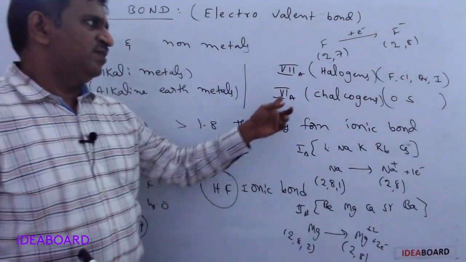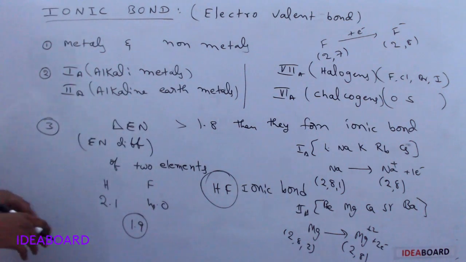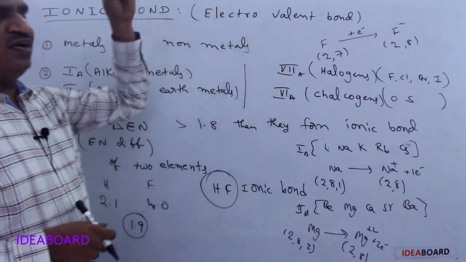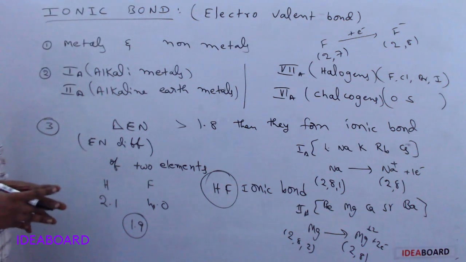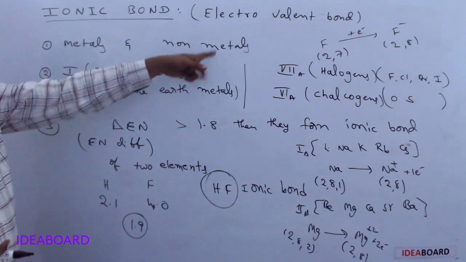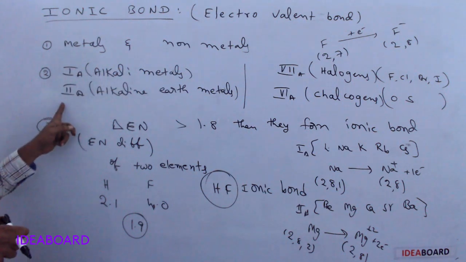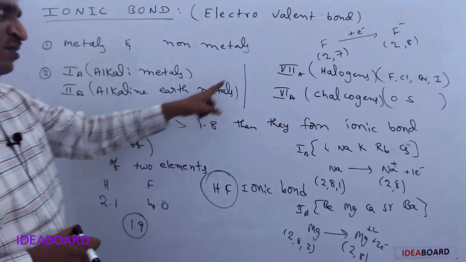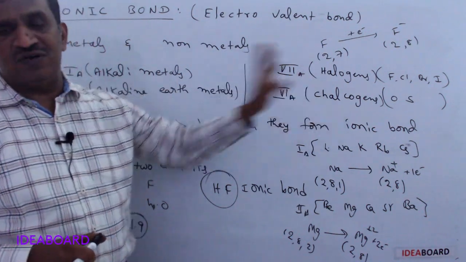So seventh A group elements, and sixth A group elements also, try to gain electrons and so they form ions easily, and the electrostatic attractive forces between the ions we can simply call an ionic bond. So between what type of elements does ionic bond formation occur? Simply, the first thing you remember, between metals and non-metals. What type of metals? Generally, first group alkali metals, second group alkaline earth metals. And what type of non-metals? Seventh group halogens, sixth group chalcogens.